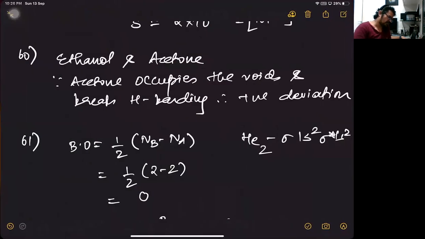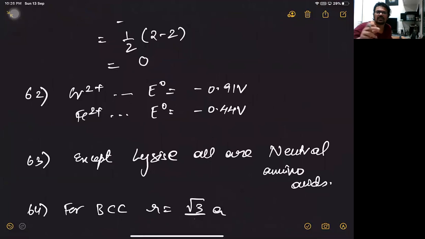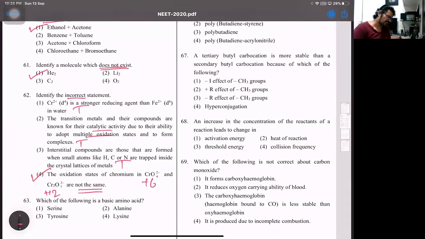Okay, observe here. I've given the E0 value, look at that. Chromium 2 plus, that's minus 0.91, and Fe2 plus is minus 0.41. So that's why we say Cr2 plus, lower the SRP, stronger the reducing agent. Then, next we have 63. Which of the following is a basic amino acid? This is with respect to the proteins part. So here when I say basic, it's lysine because the rest 3, serine, alanine, and tyrosine, all are neutral amino acids. Okay, so that's one.